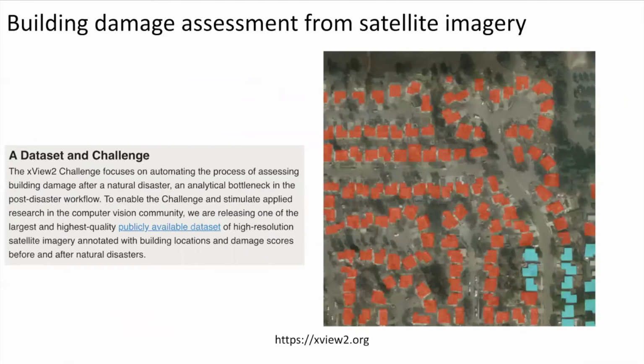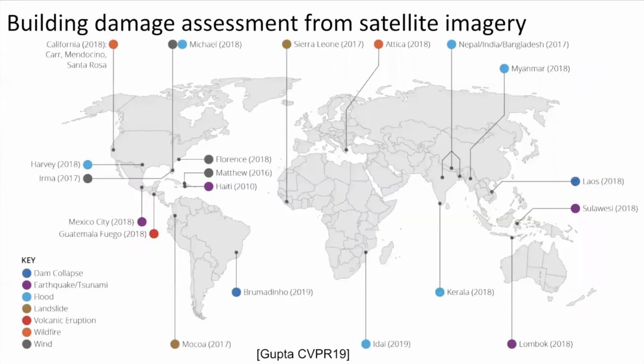Related work in computer vision literature shows promising results on using satellite imagery. The recent XView2 challenge introduced a new dataset of satellite images for building damage assessment. Gupta et al. created this XView2 dataset, which contains a diverse set of satellite images across the world.